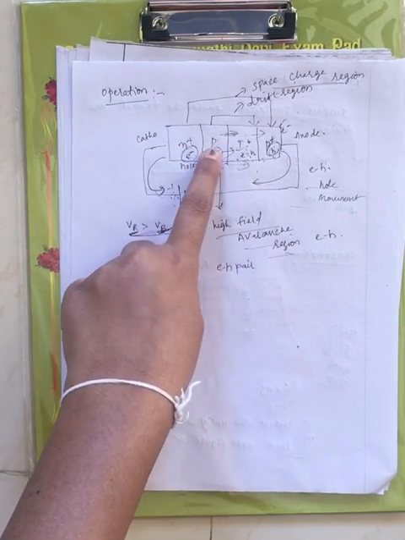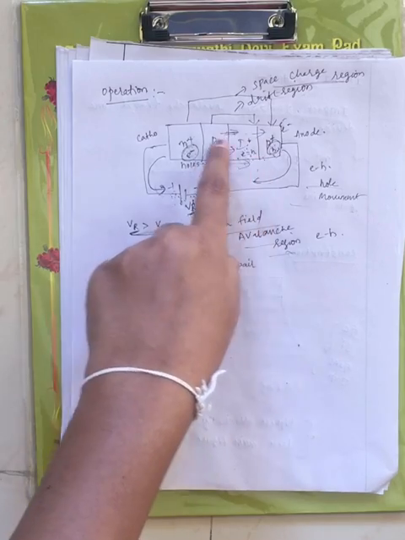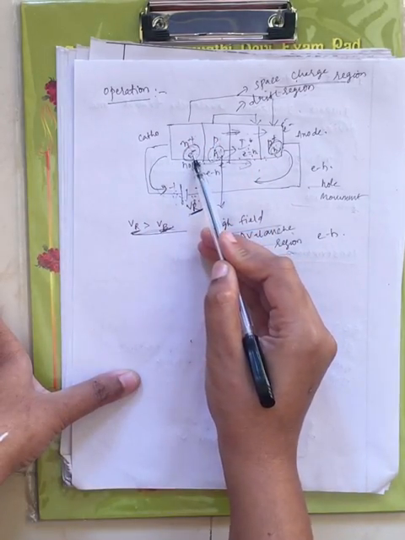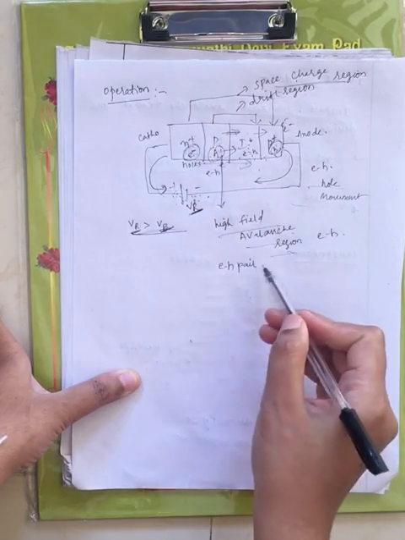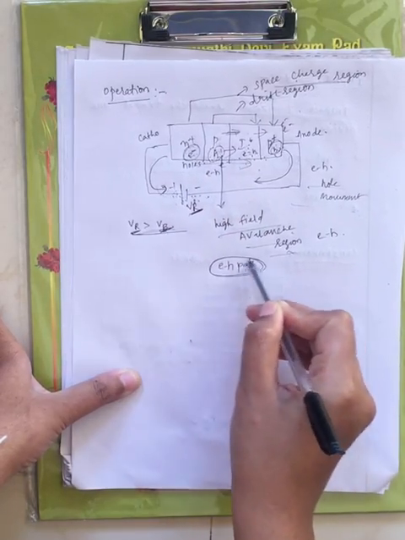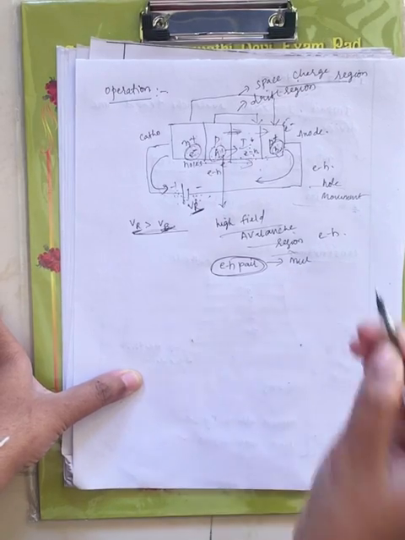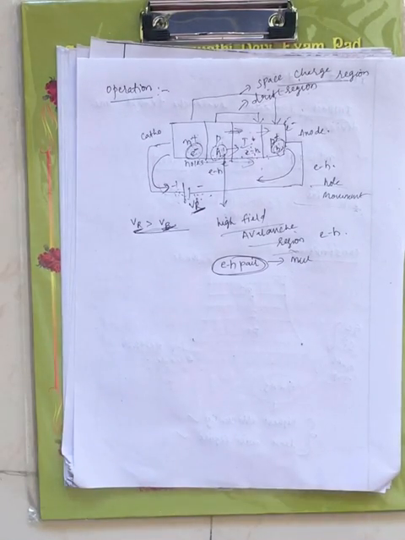Now the holes in the p type are drifting towards the I region, and this contains electrons, right? Now the holes in the n plus region and the electrons in the p plus region create electron hole pairs, and this gets multiplied, that is, it increases. When the number of electron hole pairs increases, we call it avalanche